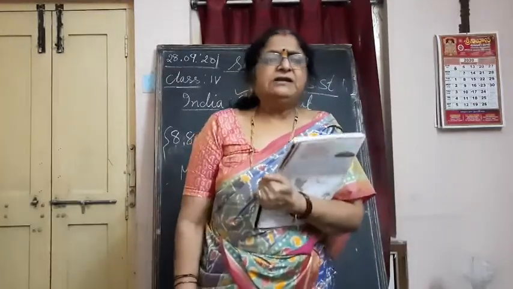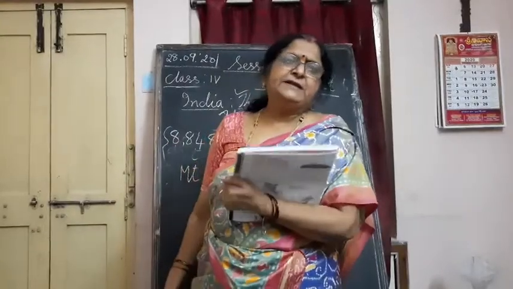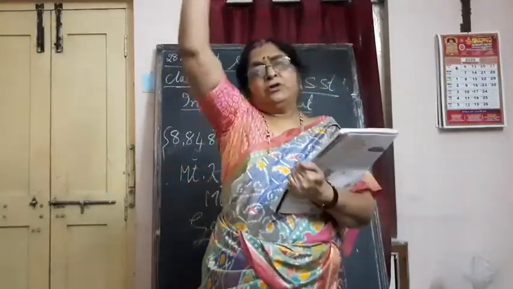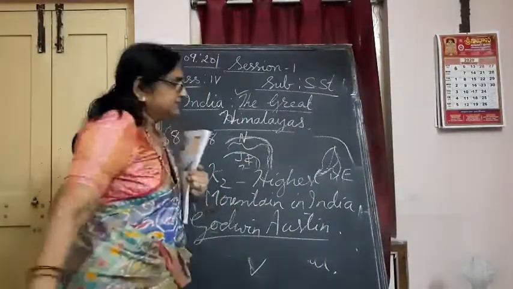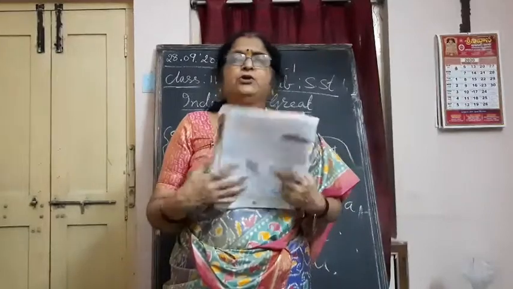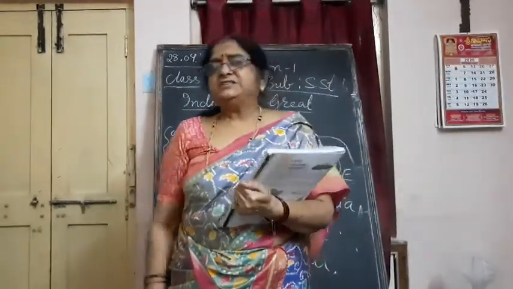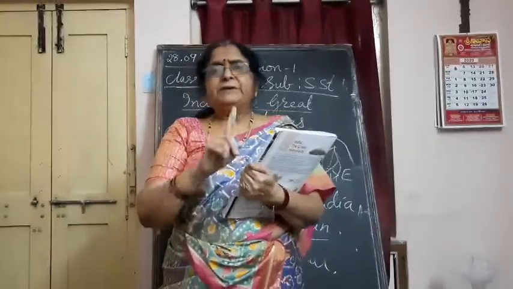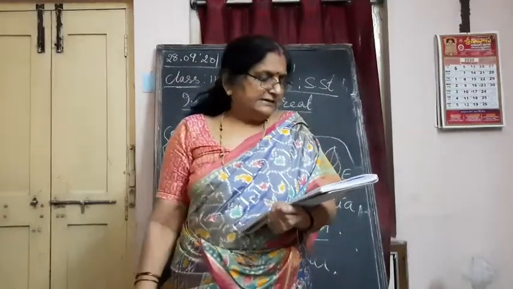And another one is a New Zealander, a person from New Zealand called Edmund Hillary. They reached the tip of Mount Everest first time. Then our own country person, a woman, Bachendri Pal.